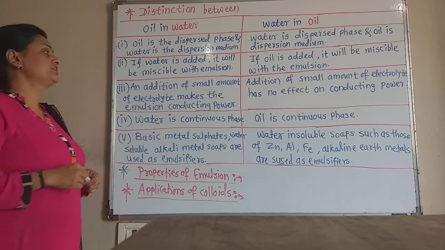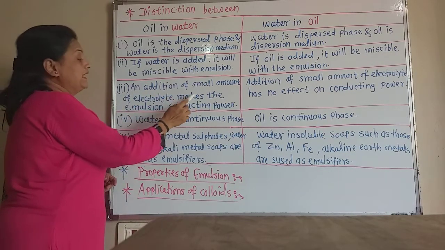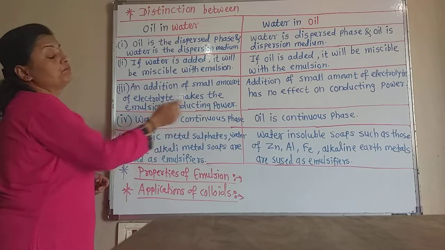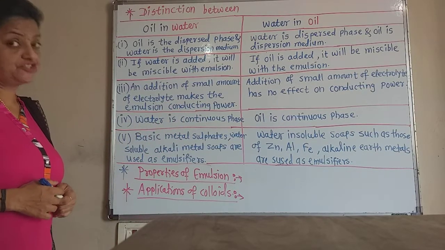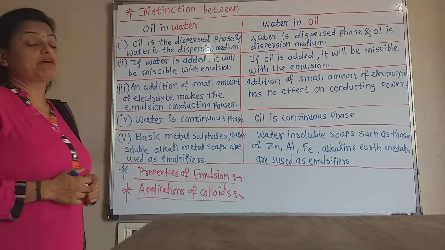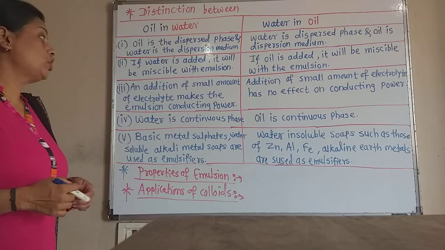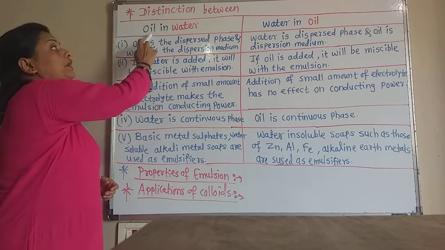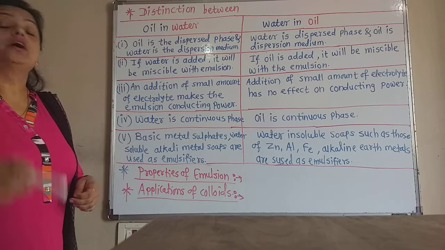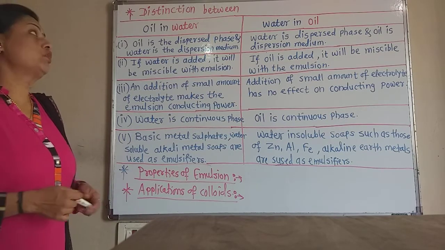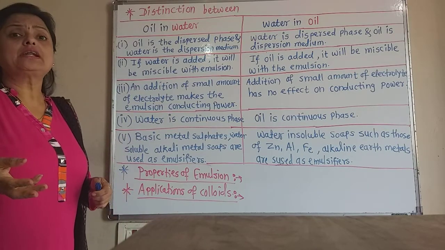The third distinction is, an addition of a small amount of electrolyte gives the emulsion conducting power. That means on addition of a small amount of electrolyte in oil in water type, that emulsion has the power to conduct electricity, because water is in the large proportion and that electrolyte dissolves into the water and it can